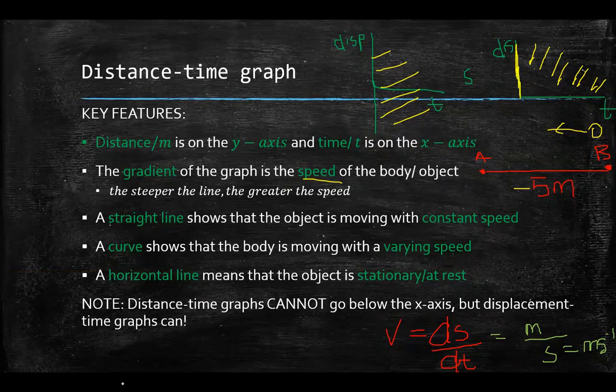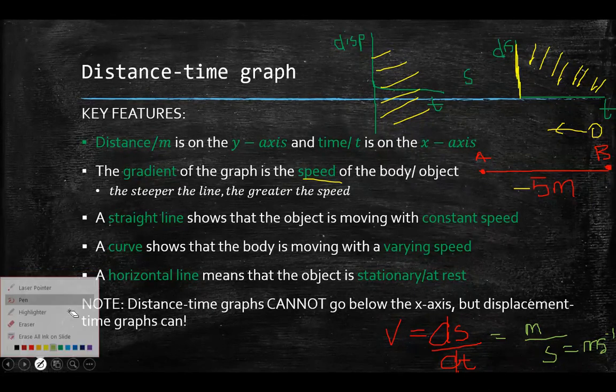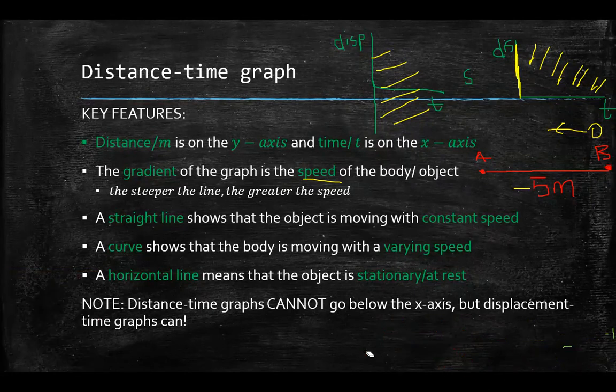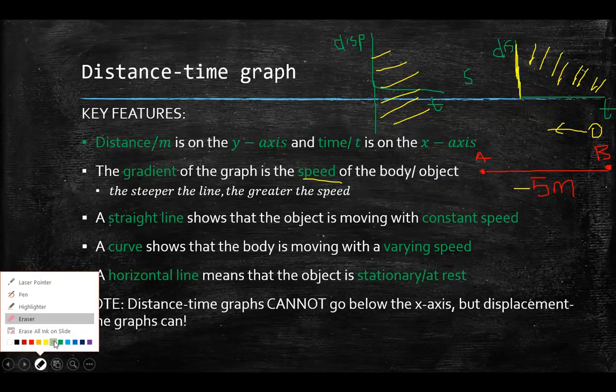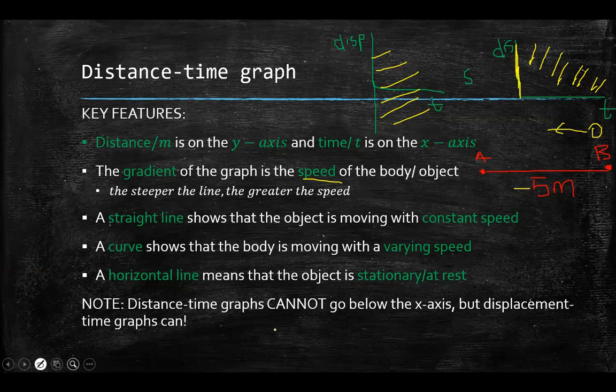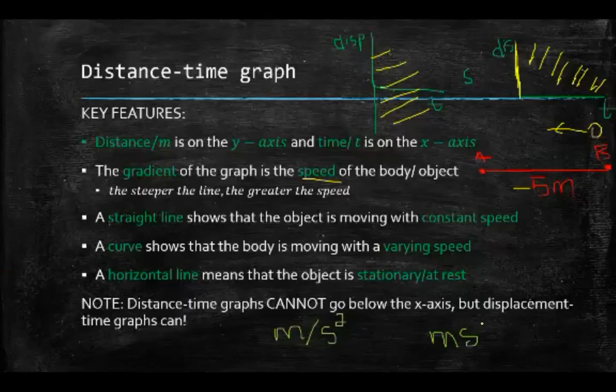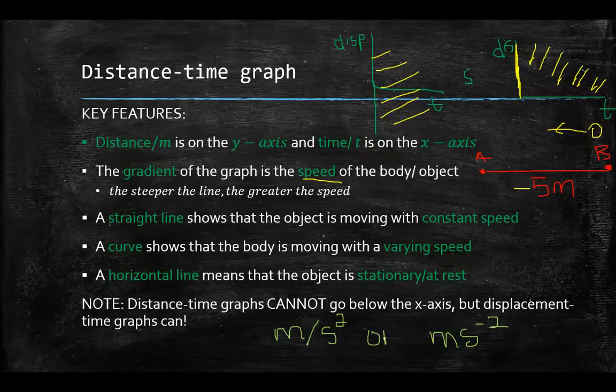We don't write it like that. Acceleration has the unit meters per second squared, and we actually write it like this, meters per second squared, or you could write it as meters per second to the power of minus 2. Yeah, this or this, it's correct either way.